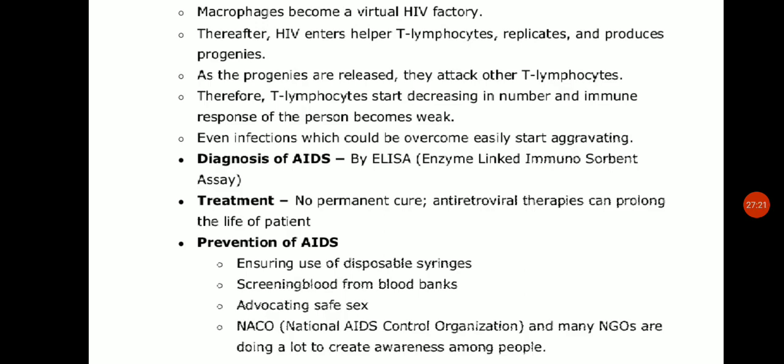Now prevention of AIDS: ensuring use of disposable syringes, screening blood from blood banks, avoiding unsafe sex, and here the National AIDS Control Organization and many NGOs are doing a lot to create awareness among the people. So students, this portion is over now, about the immune system and the diseases related with the immune system we have